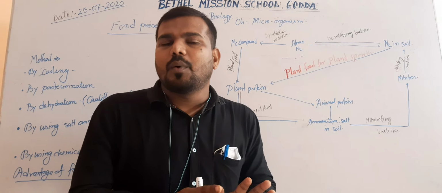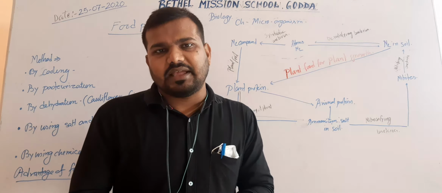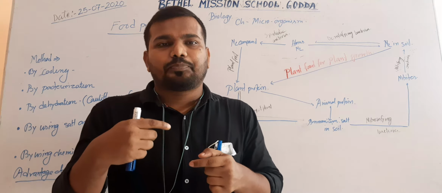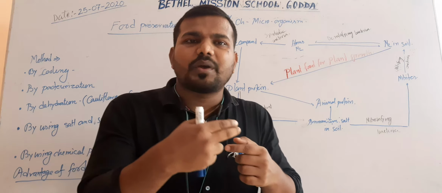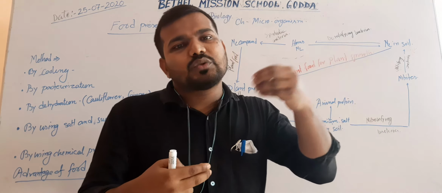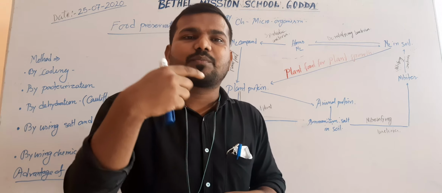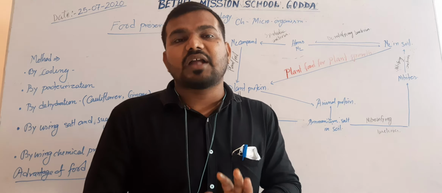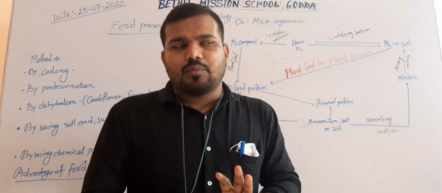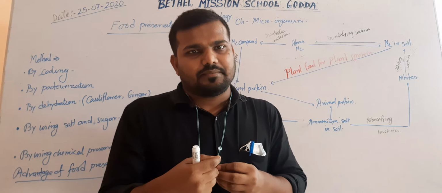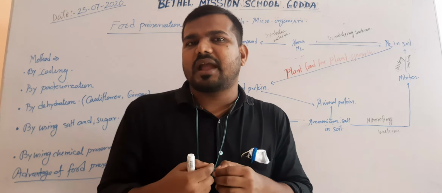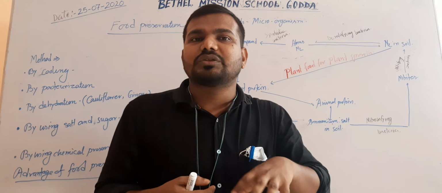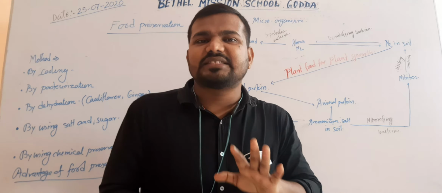In the later half, we are going to discuss the nitrogen cycle. What is the nitrogen cycle? The nitrogen cycle means the cyclic movement of atmospheric nitrogen from the atmosphere to living organisms, and from living organisms back to the atmosphere, involving some intermediate phases. In the first phase of the nitrogen cycle, nitrogen fixation takes place. The atmospheric nitrogen is mixed with the soil, which is known as nitrogen fixation or nitrogen assimilation.